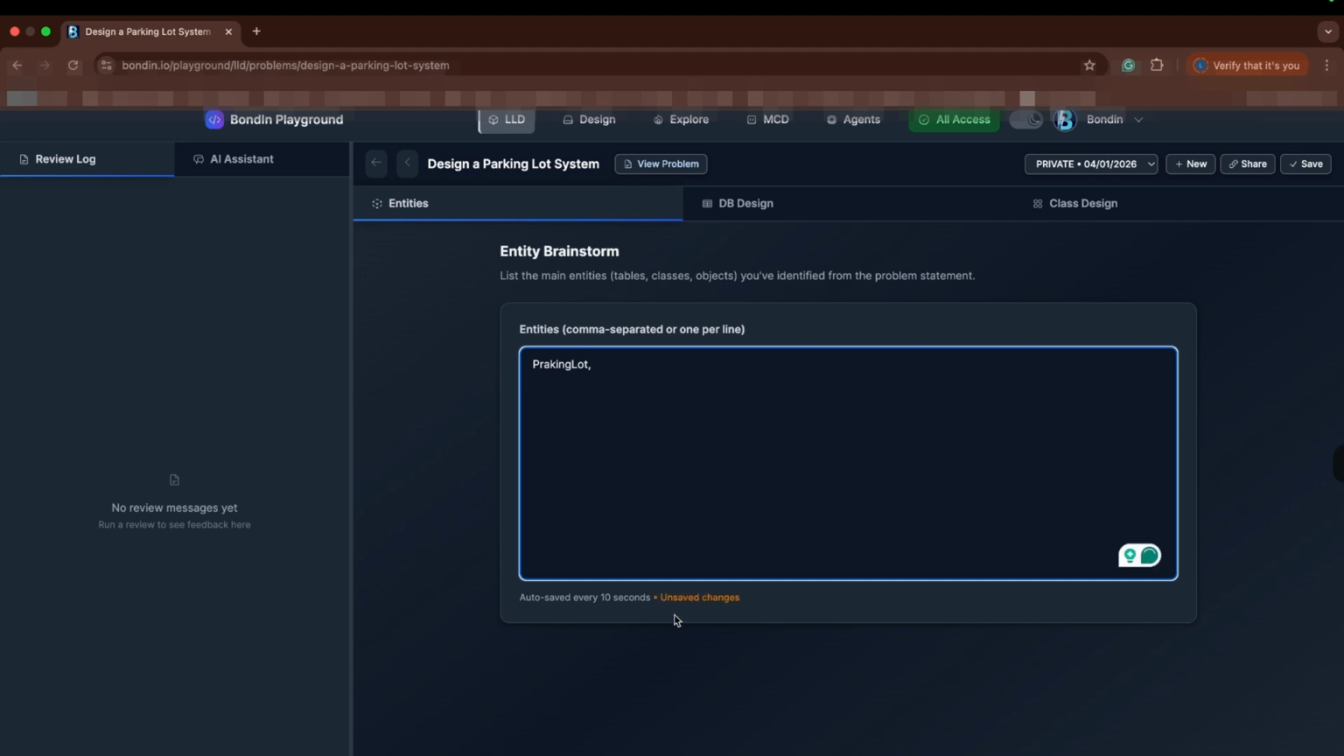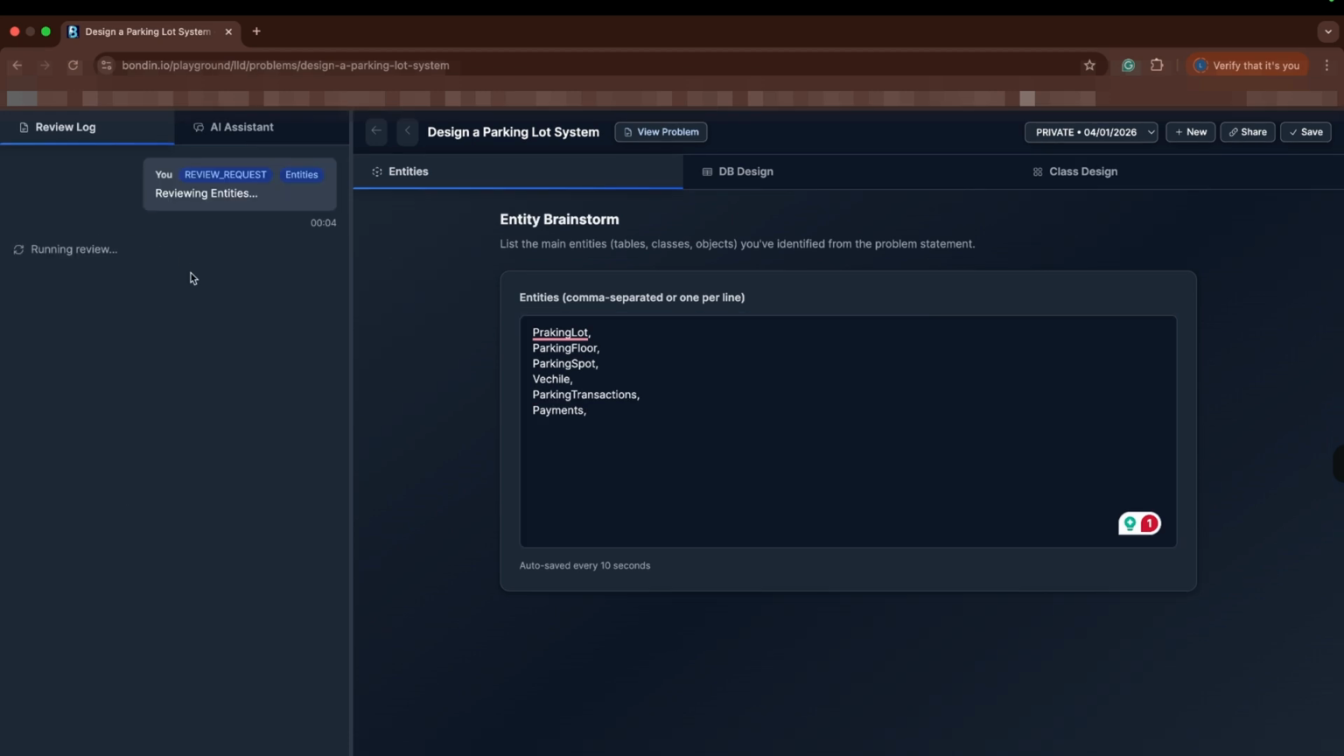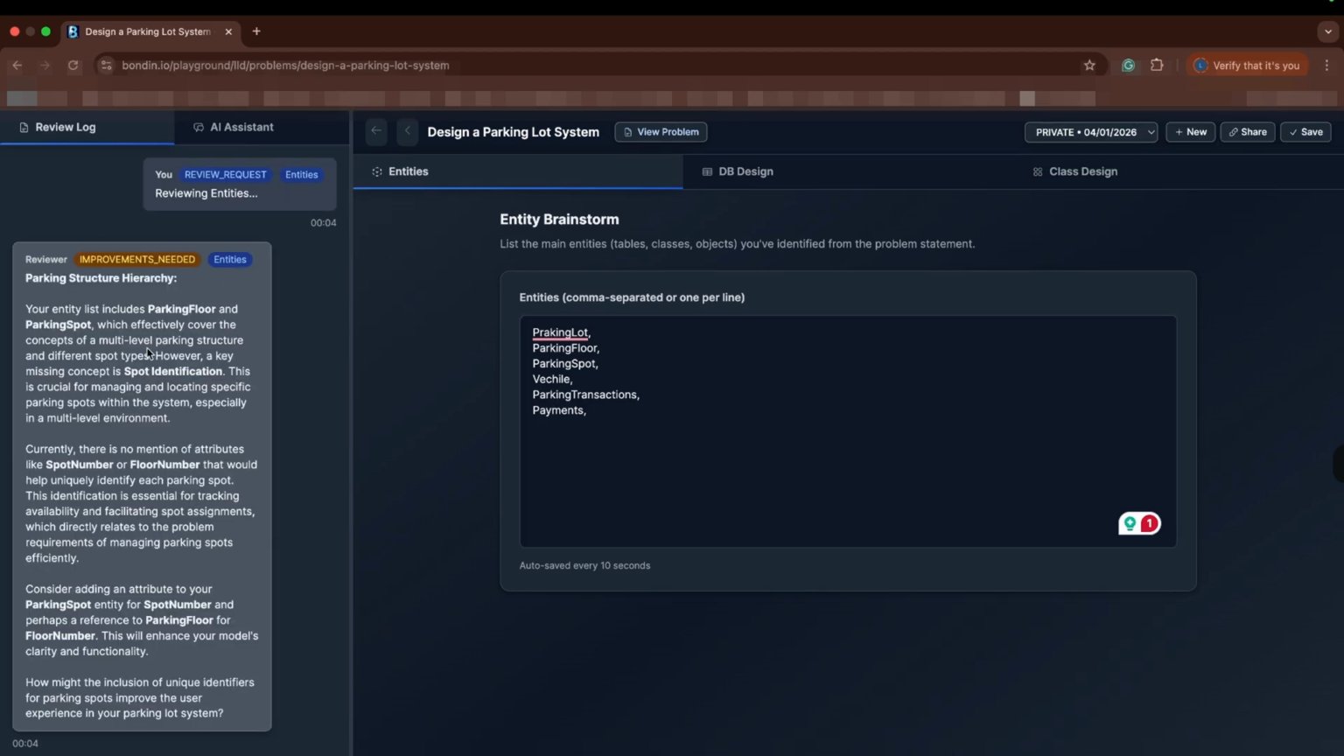Design begins with identifying core entities and responsibilities. During this phase, engineers focus only on domain modeling, not tables and not classes. As entities are added, the review log provides immediate feedback, highlighting missing concepts, responsibility overlap, and design gaps.